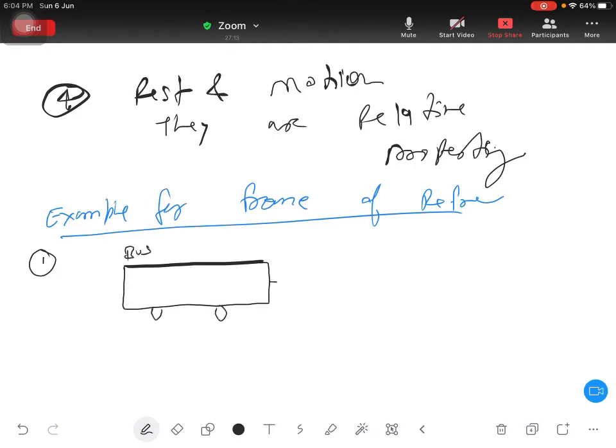Say this is a bus going in this direction. This guy is the driver. It is going on the road. So one person is sitting here, person P1, and another person P2, and in the bus you have person P3 and P4, and this driver is P5.